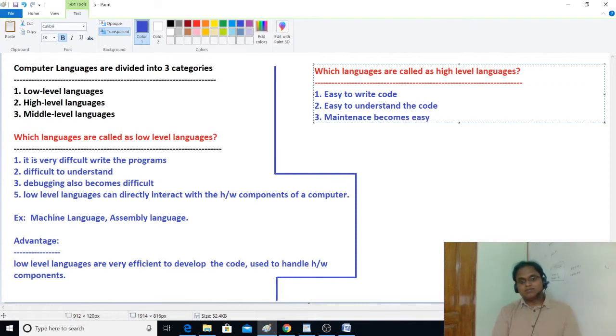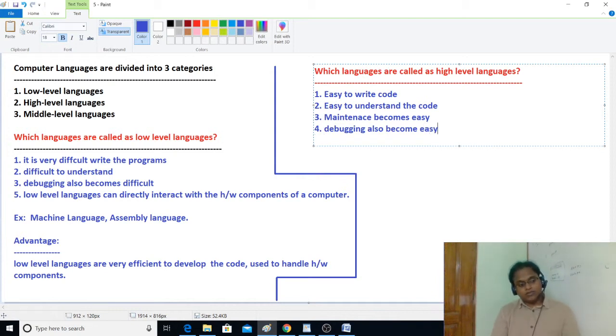In maintenance, debugging also will be there, right? Okay, no problem, give it as a new point. Debugging also becomes easy.